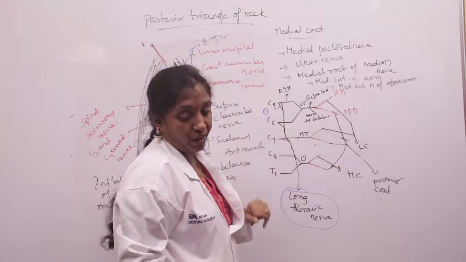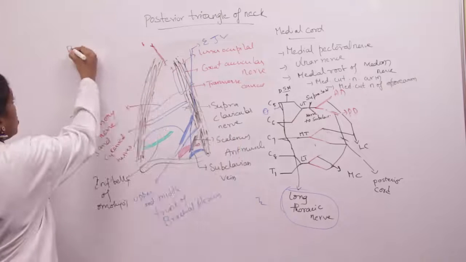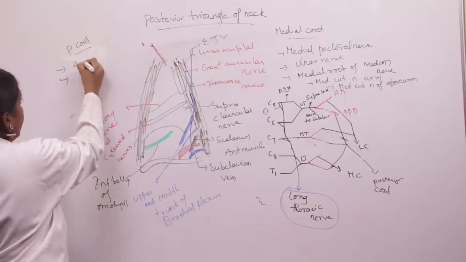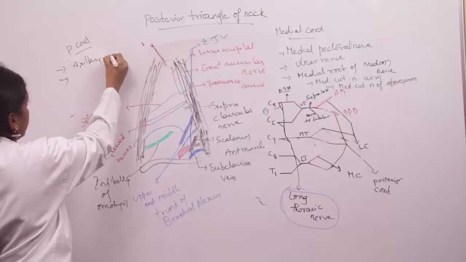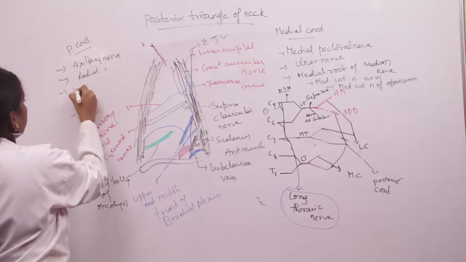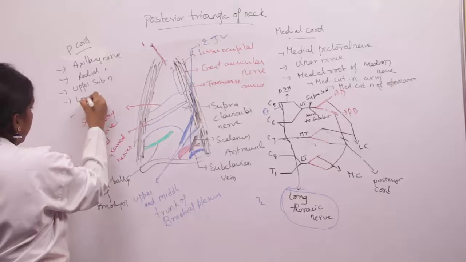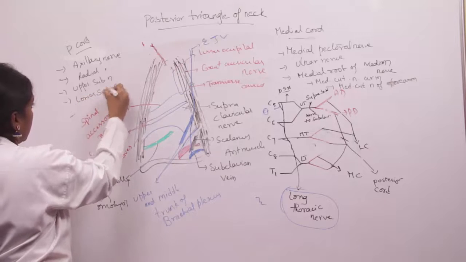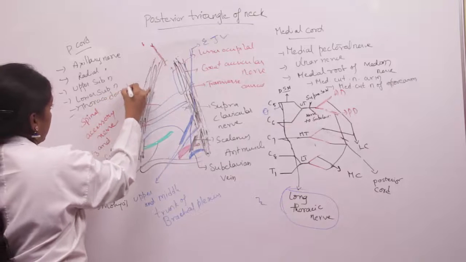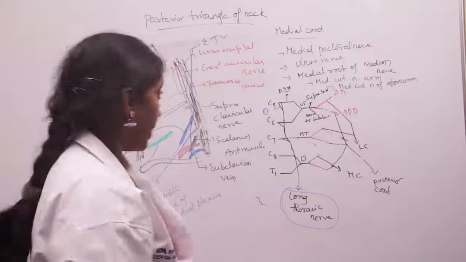And coming to the posterior cord of the brachial plexus, you will be able to see five branches: the axillary nerve, the radial nerve, the upper subscapular nerve, the lower subscapular nerve, and the thoracodorsal nerve. These are the five branches from the posterior cord of the brachial plexus.